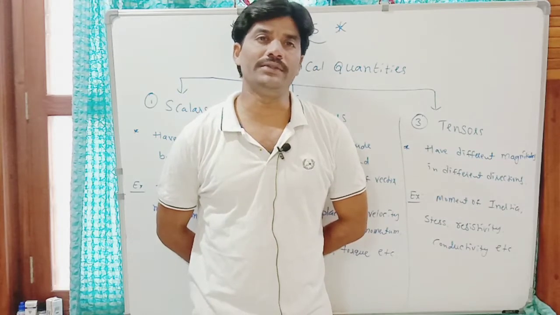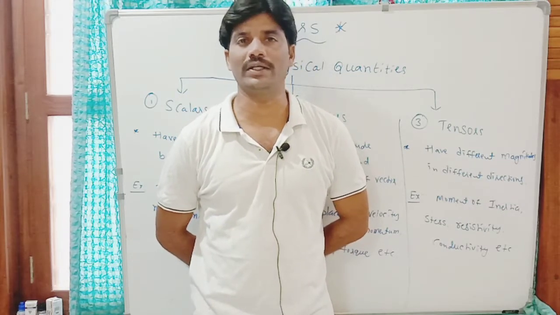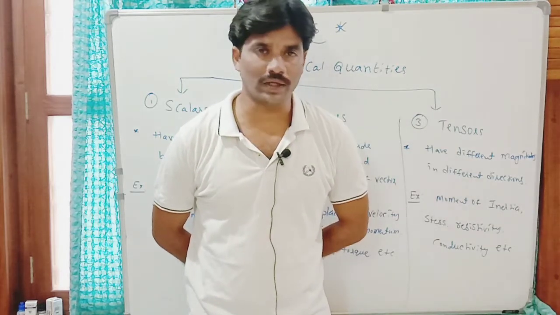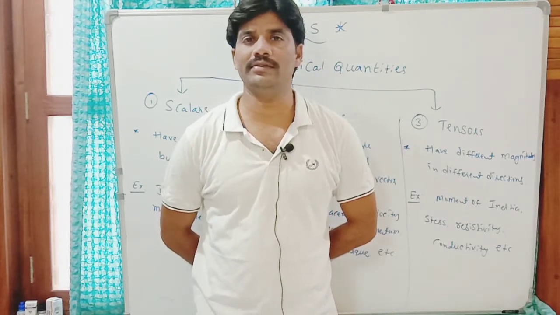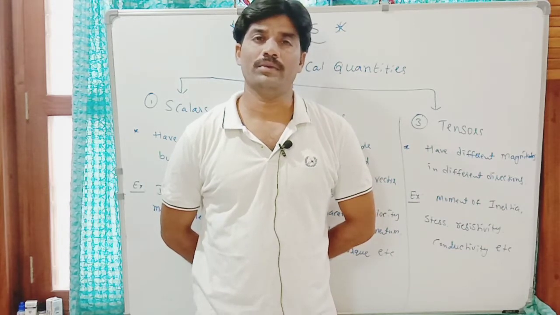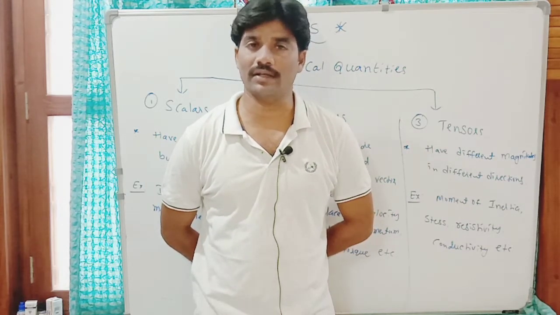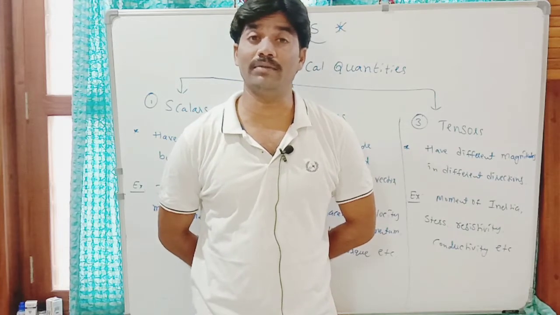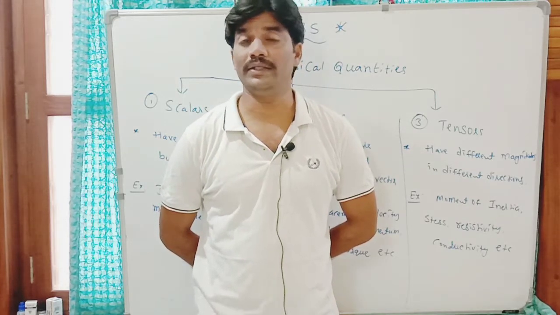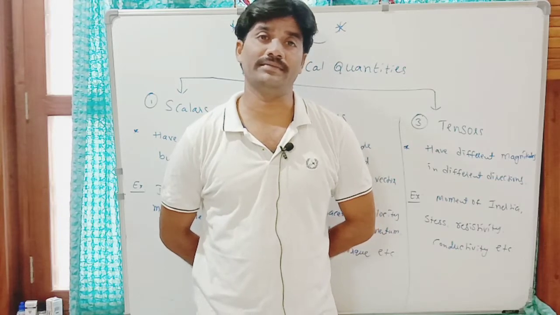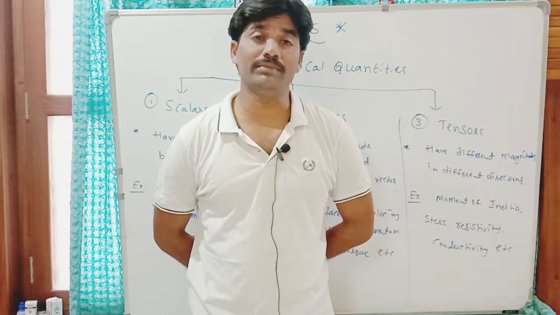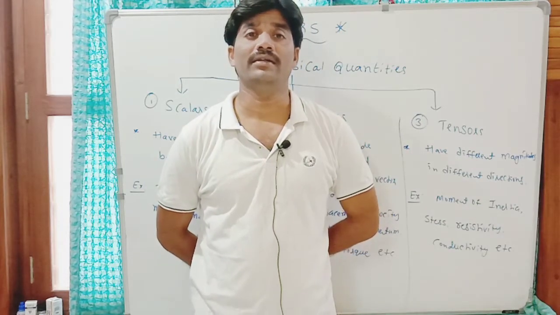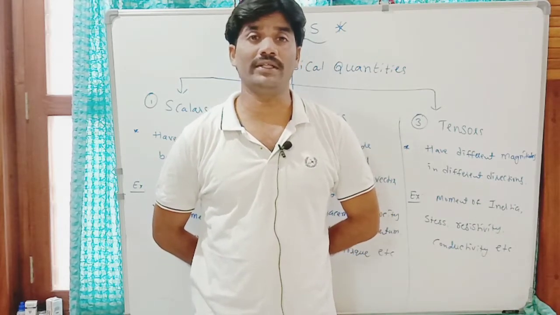First of all, you need to understand what a physical quantity is. A physical quantity is a quantity which can be measured directly with the help of an instrument, or indirectly by using theoretical methods, by using mathematical formulae. Either it can be measured directly by an instrument or indirectly by mathematical formulae, and that is called a physical quantity.